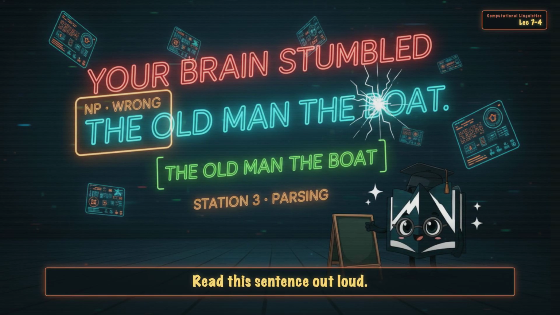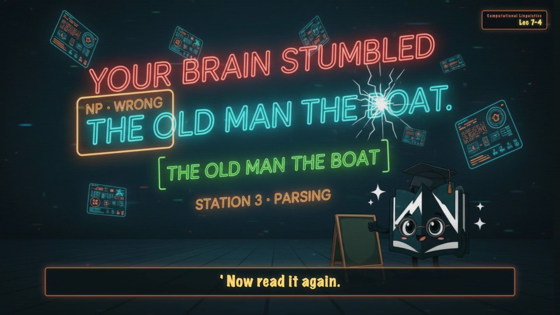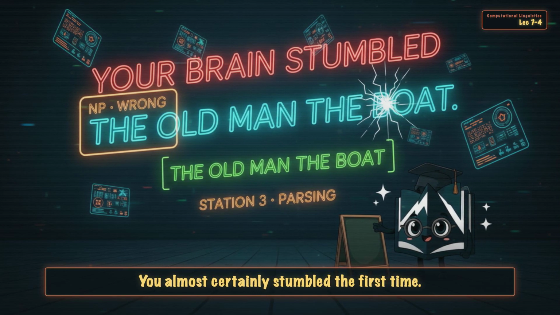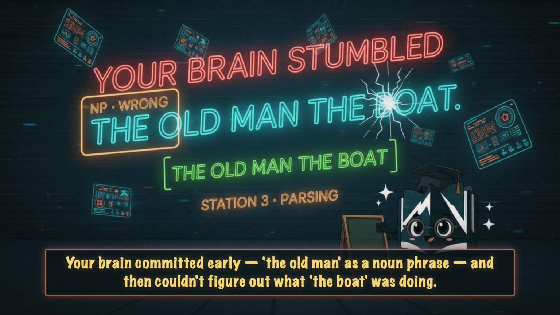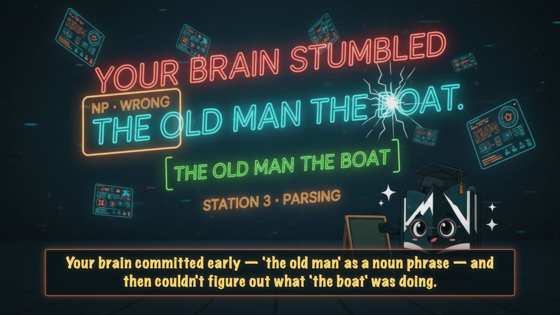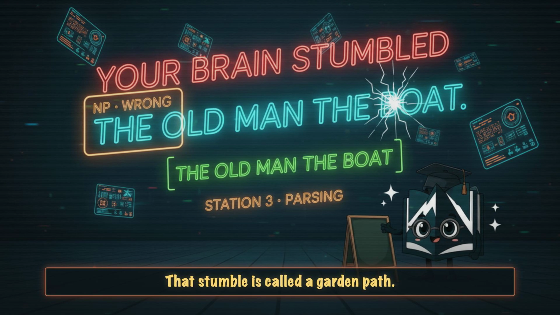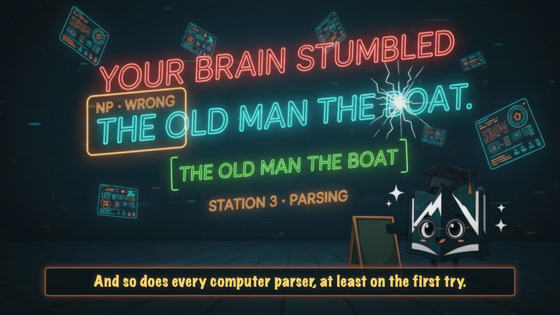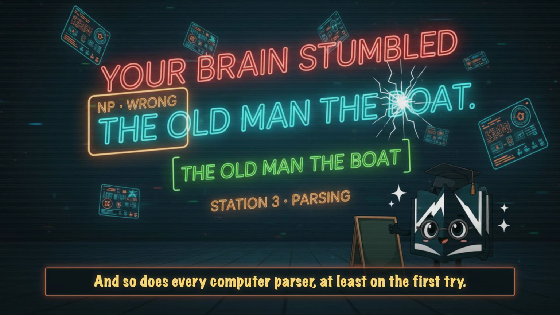Read this sentence out loud. The old man the boat. Now read it again. You almost certainly stumbled the first time. Your brain committed early. "The old man" is a noun phrase, and then it couldn't figure out what "the boat" was doing. That stumble is called a garden path. Your parser got fooled. And so does every computer parser, at least on the first try.